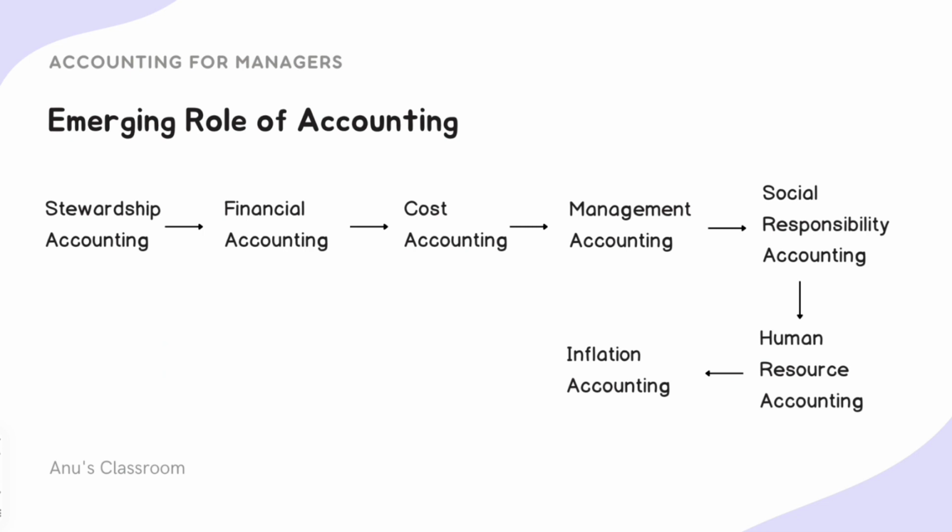The accounting that we see today emerged from what was actually stewardship accounting. When you trace back the roots of accounting, we can see that the first form of accounting came from stewardship accounting. So what is stewardship accounting? Earlier we had the concept of kings. The entire kingdom belonged to them, whatever land or resources were there, it used to belong to the king. Now the king can't individually look at all the lands, or divide them among people, or collect the taxes.